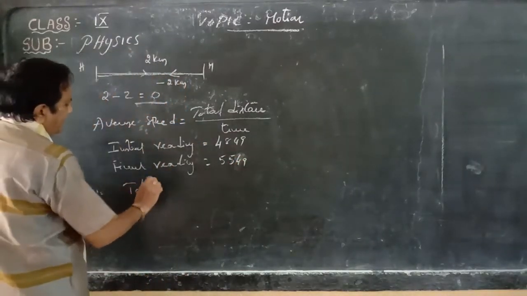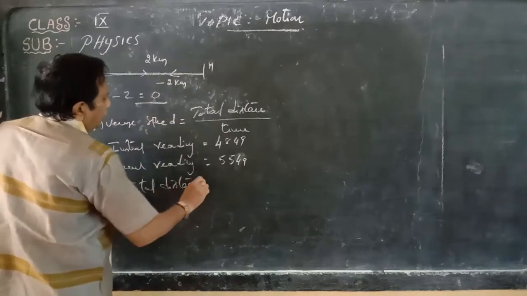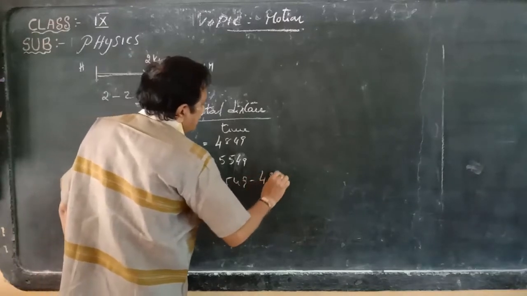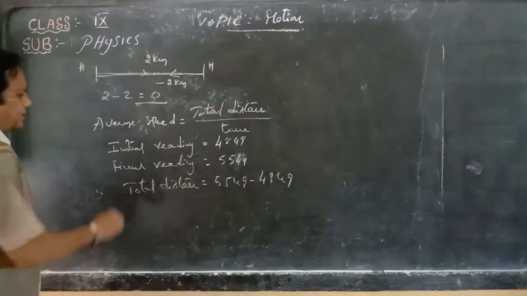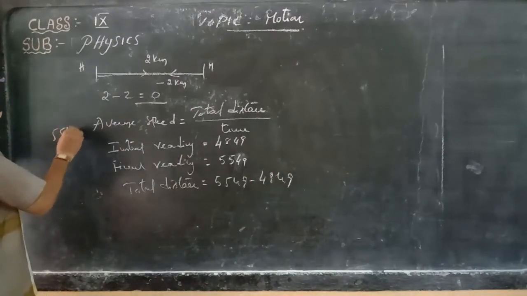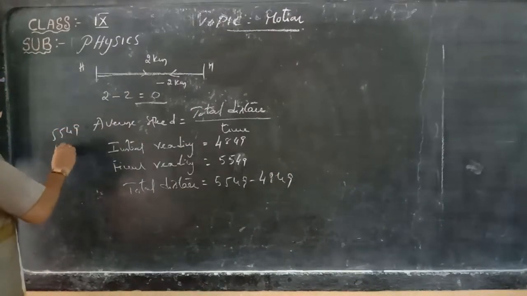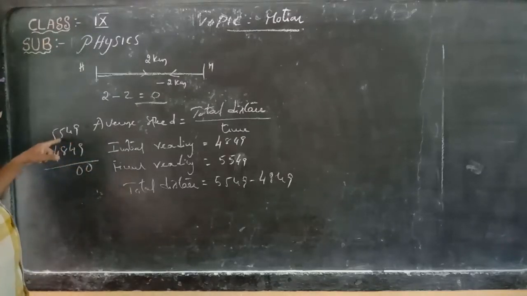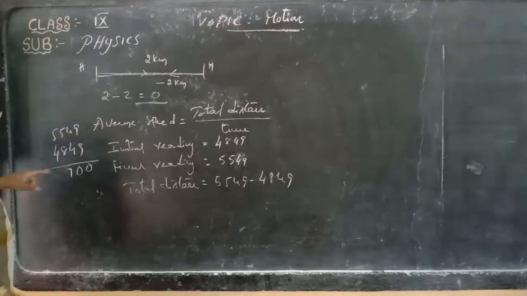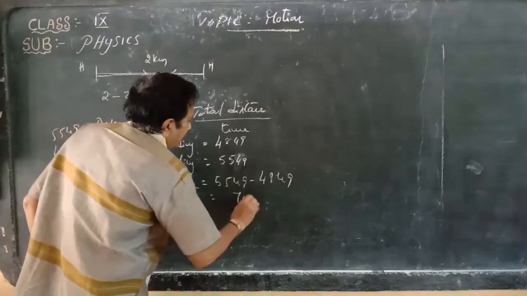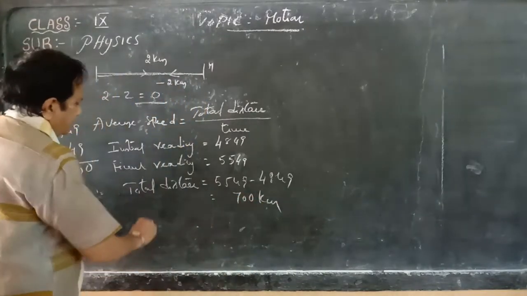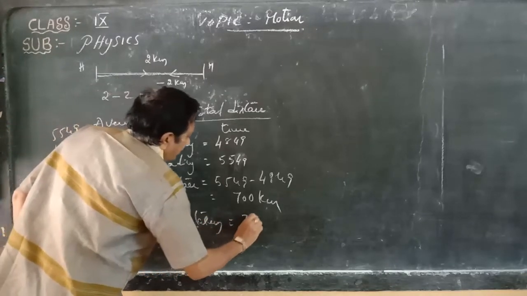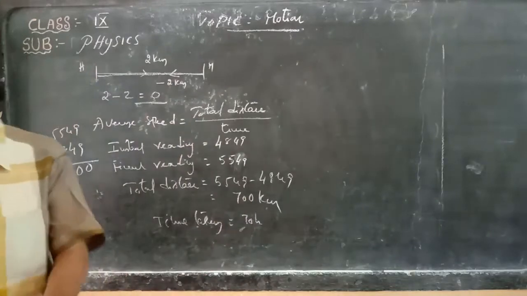Total distance traveled is equal to final reading minus initial reading: 5,549 minus 4,849. That gives 700, so the total distance he traveled is 700 kilometers. What is the time taken? The time taken is given as 70 hours.